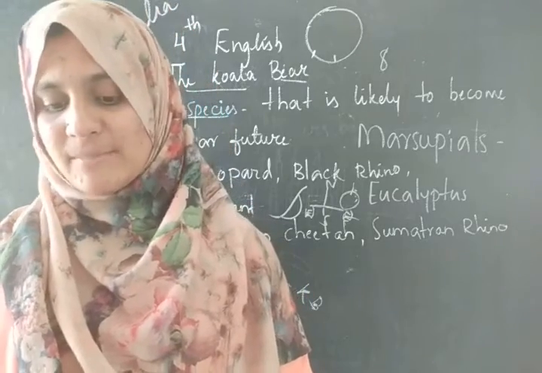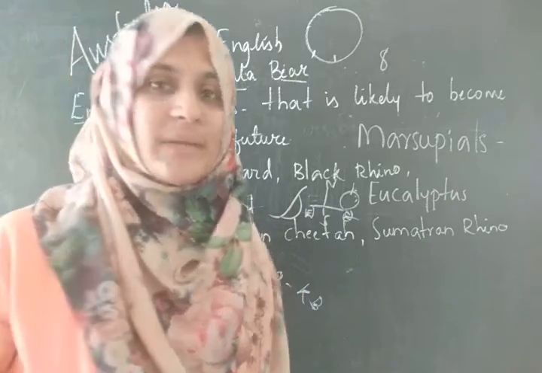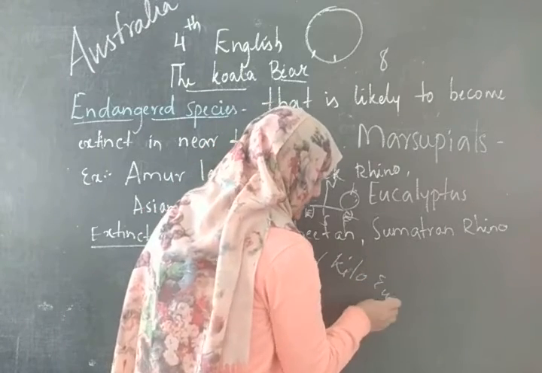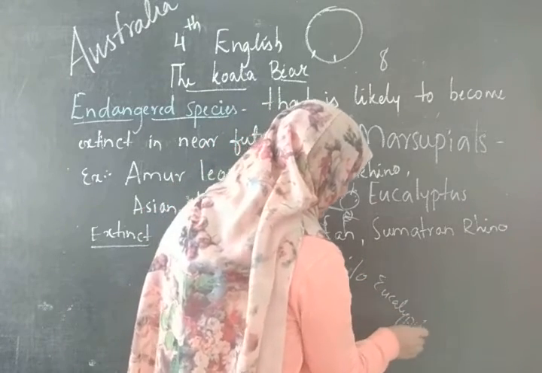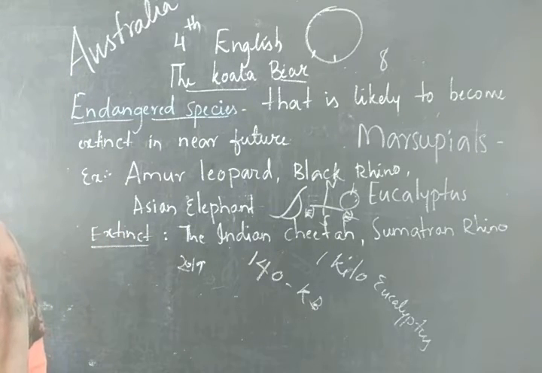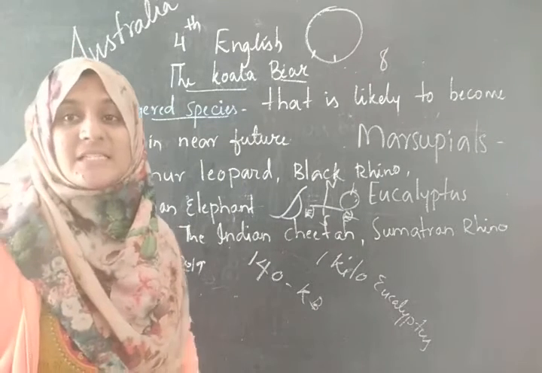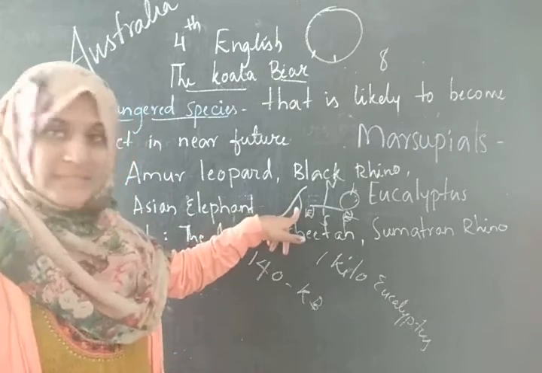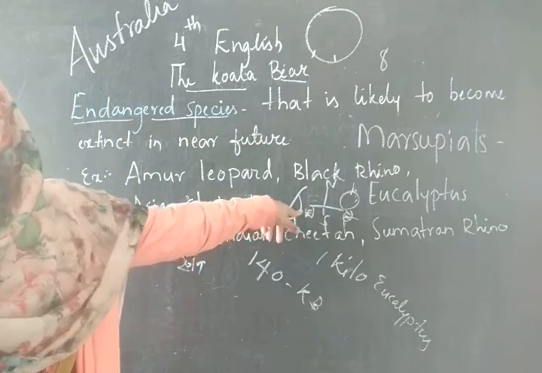Each koala eats about 1 kilo of eucalyptus leaves. They eat 1 kilo of eucalyptus leaves. They even store these leaves in their pouches, in their cheeks. They keep the leaves in their pouches here.